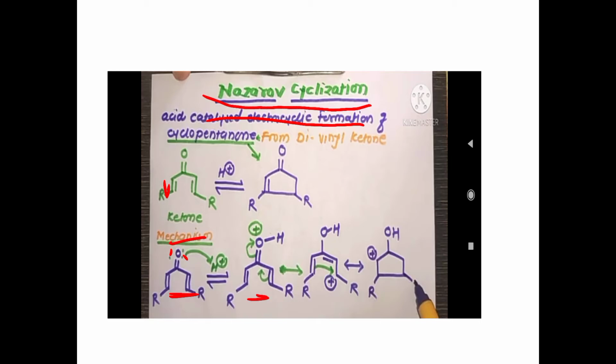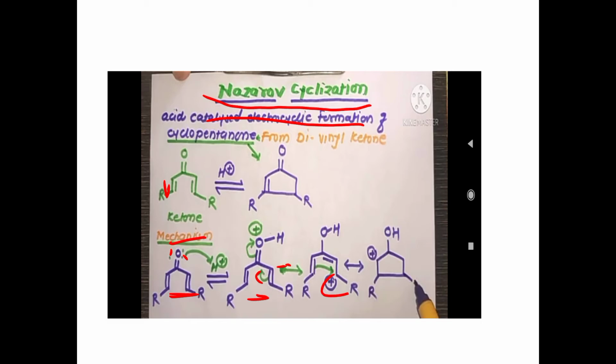In the next step, in this intermediate, the carbon-carbon double bond can shift here. This bond shifts toward the oxygen atom to stabilize the positive charge over the oxygen atom. In the next step, this intermediate forms. This bond shifts here, so this carbon carries a positive charge and the OH forms. In the next step, this carbon also carries the positive charge.